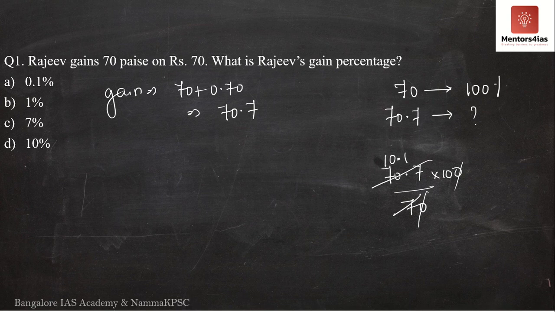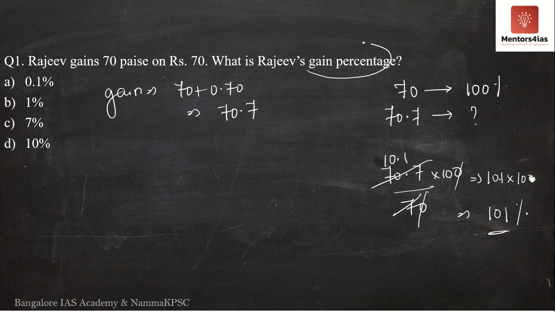So what do we have here? We have 10.1 into 10. What will this give you? This will give you 101 percent. 70 rupees 70 paise is 101 percent.